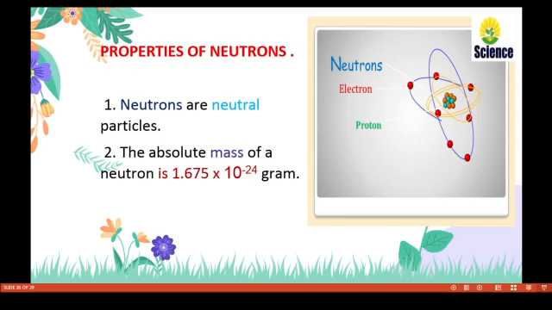The mass of a proton is 1.672 into 10 power minus 24 gram. The mass of an electron is 9.11 into 10 power minus 27 gram.